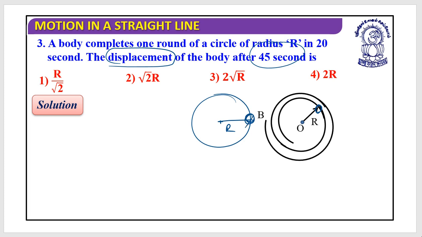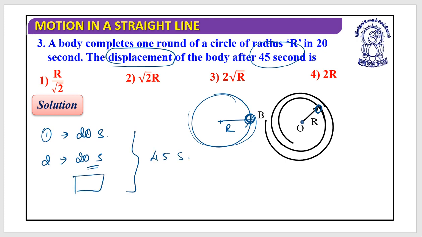If they have completed one revolution, they would require 20 seconds. If they have completed a second revolution, they have taken another 20 seconds. Now you have a total time frame of 45 seconds, so you are left with 5 more seconds. In 5 seconds, what could you travel?